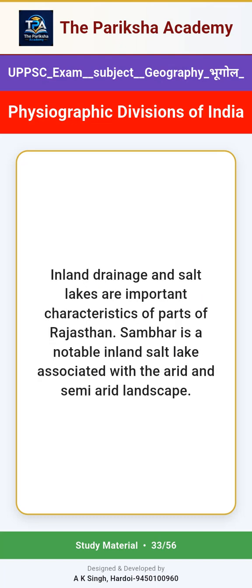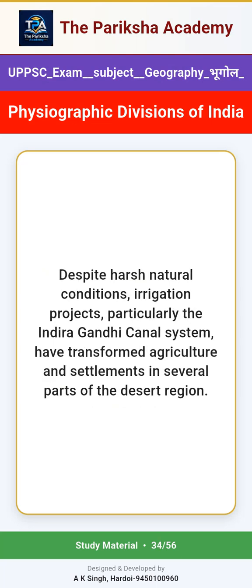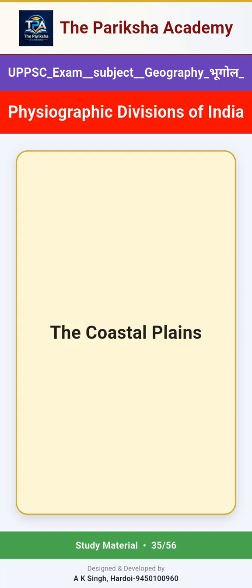Inland drainage and salt lakes are important characteristics of parts of Rajasthan. Sambhar is a notable inland salt lake associated with the arid and semi-arid landscape. Despite harsh natural conditions, irrigation projects, particularly the Indira Gandhi Canal system, have transformed agriculture and settlements in several parts of the desert region. The coastal plains.